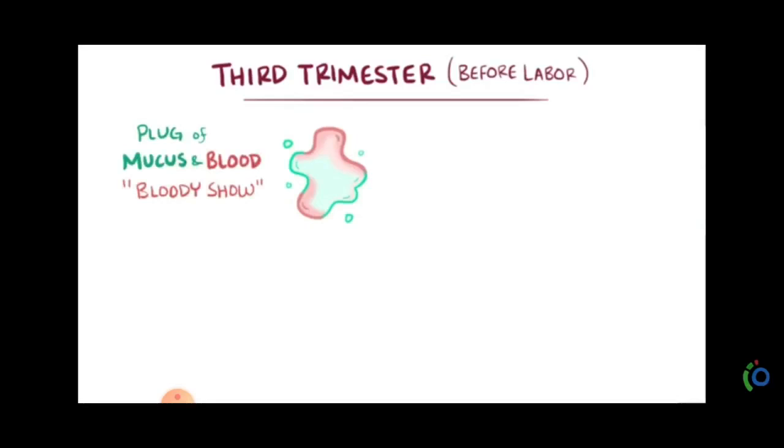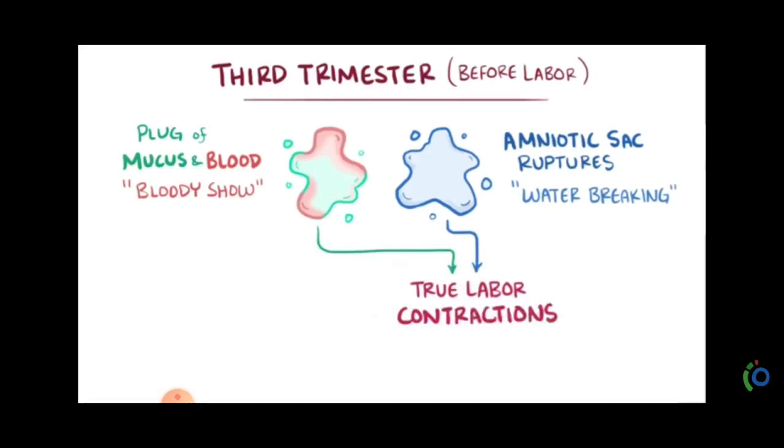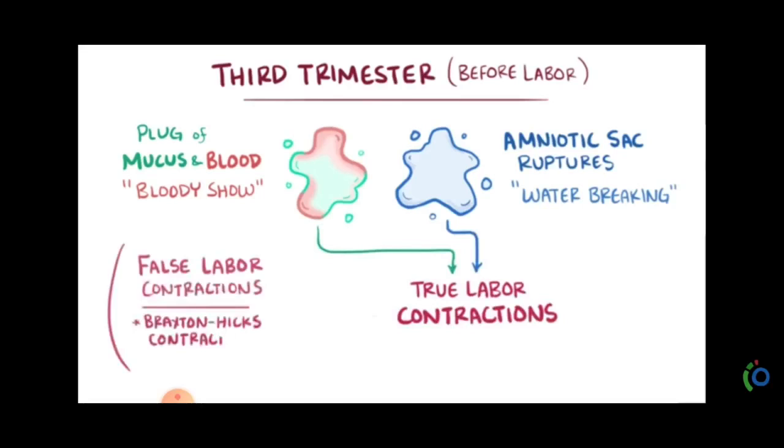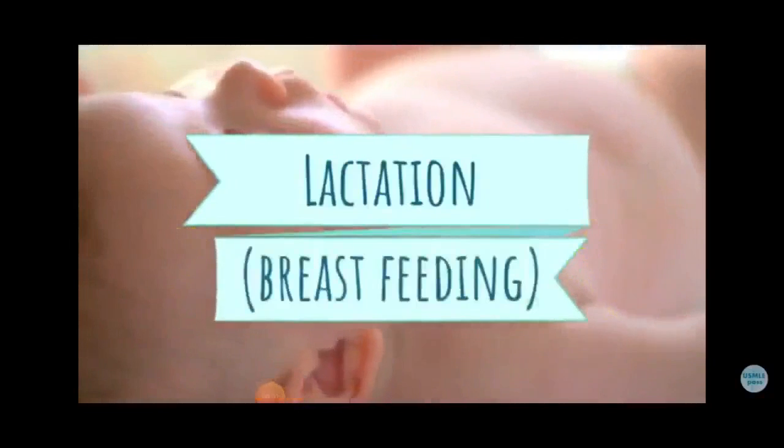This is called as bloody show, or the amniotic sac will rupture. This is called as water breaking. This gives a true labor contraction. Apart from this, there are false labor contractions also. They are called as Braxton Hicks contractions. The true labor contractions come with progress in frequency, duration and intensity of the pain.